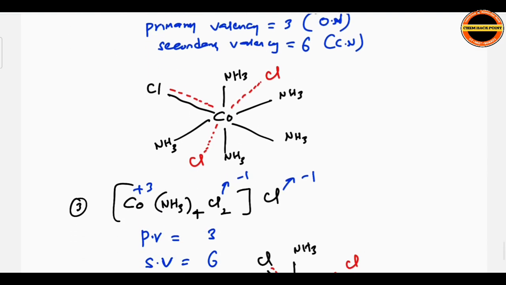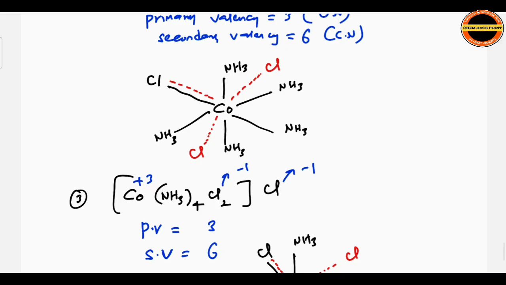You will get more clarity here. Now, [Co(NH3)4Cl2]Cl. Primary valency is 3 because the oxidation state is 3. How did we get 3? Here minus 2 from the inside chlorines, here minus 1 outside, total minus 3, so cobalt is plus 3 and the complex is neutral.